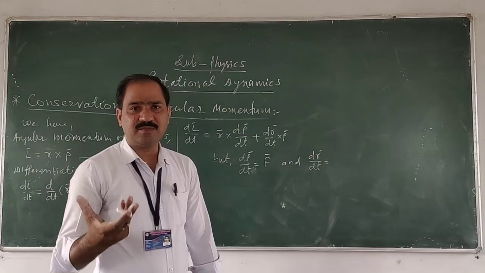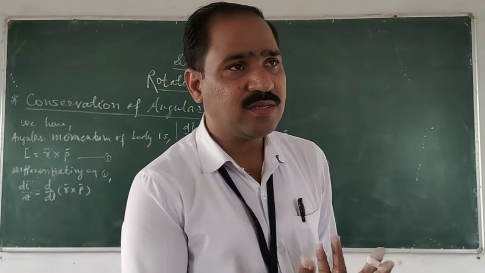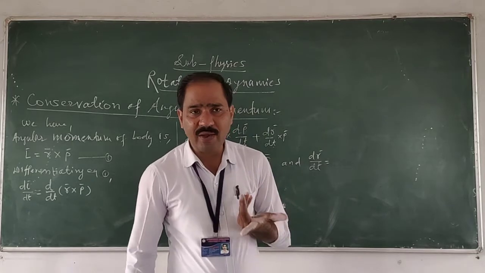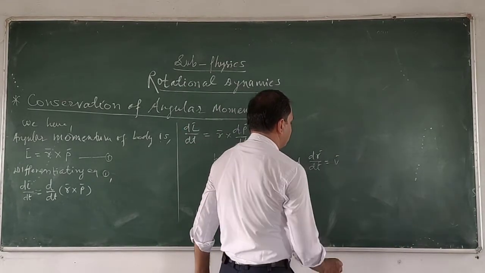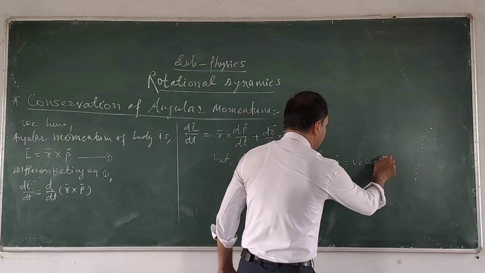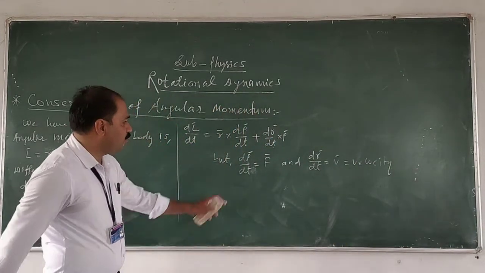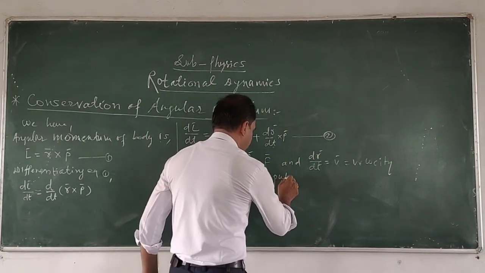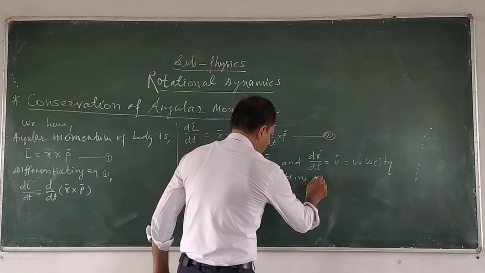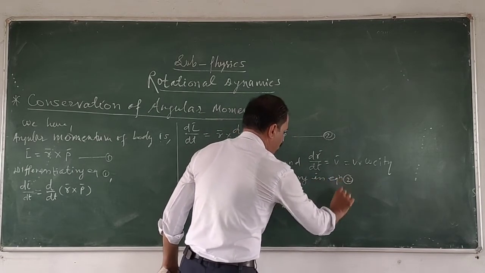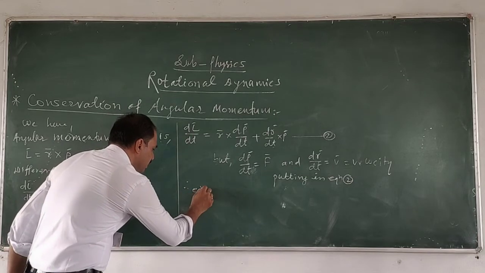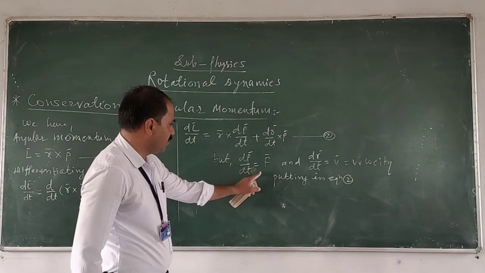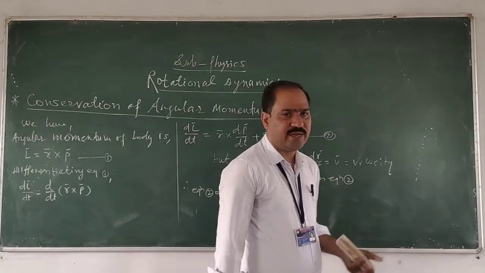And also here dR upon dt, where R is the distance, that is the displacement. Therefore the rate of change of displacement with respect to time is nothing but the velocity. Therefore V is the linear velocity. Putting this term in equation number 2, the equation number 2 becomes, now the values dP upon dt is equal to F and dR upon dt is equal to V, that is the linear velocity.